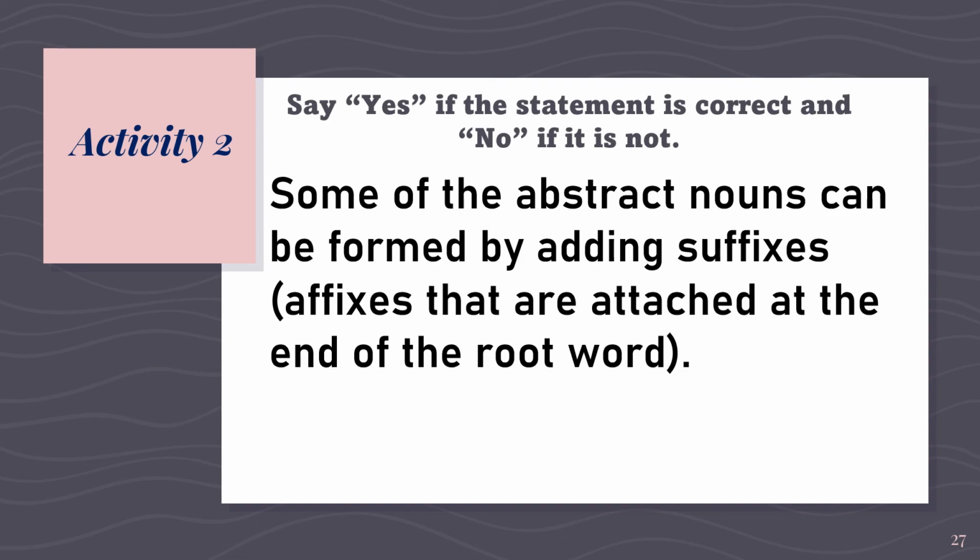Yes or no? The correct answer is yes. There are some abstract nouns that can be formed by adding suffixes like friendship, loyalty, purity, childhood, so on and so forth.